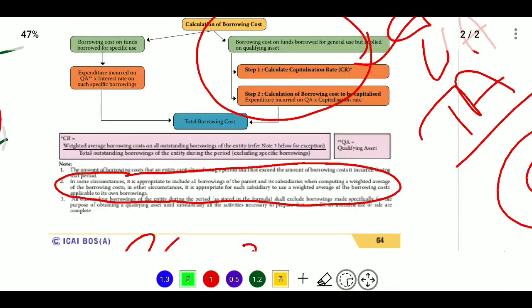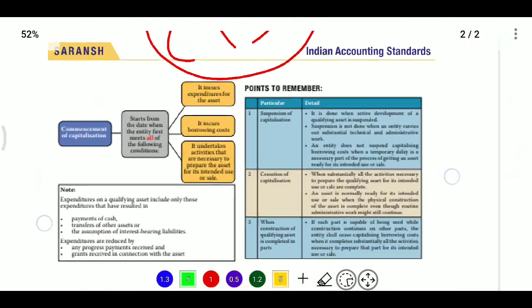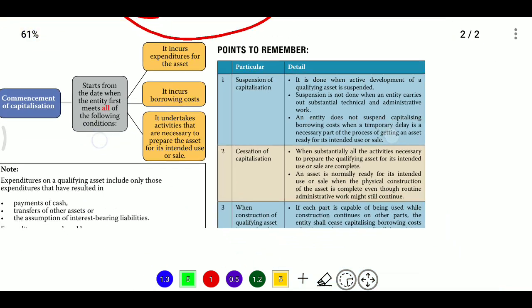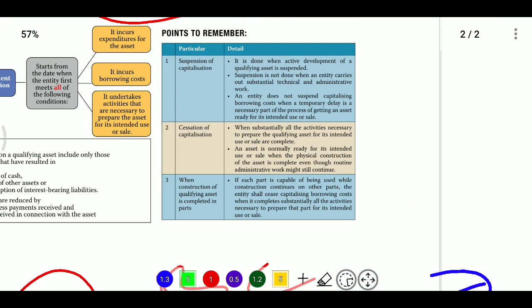When will capitalization commence? Capitalization will commence when the asset loan was taken, or development activities of the asset have begun, or expenses have been incurred, whichever is later. When will be the cessation? Cessation happens when the asset is ready for intended use, or when construction is completed in parts, on an individual basis.